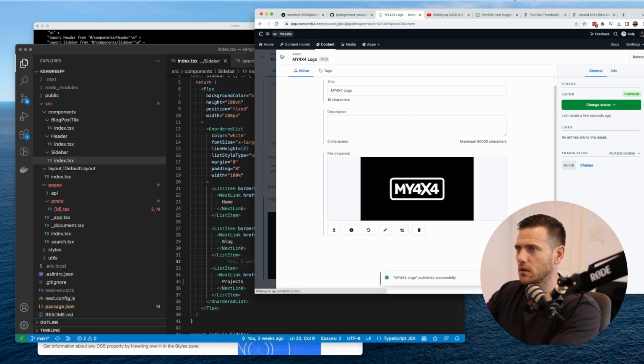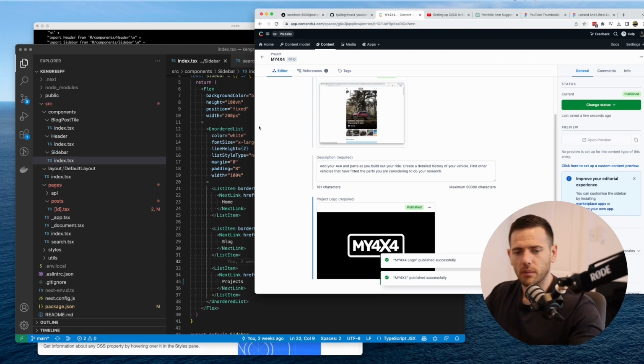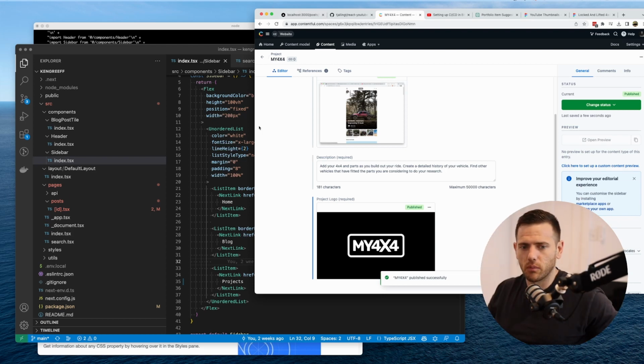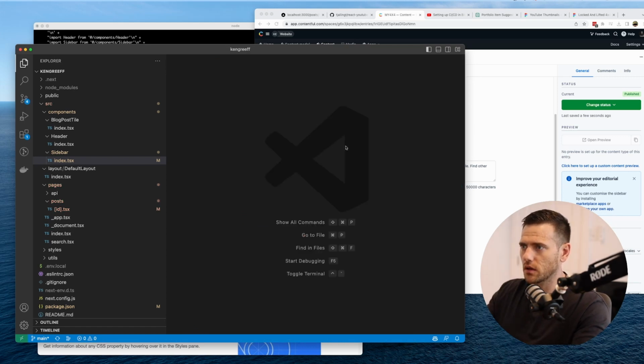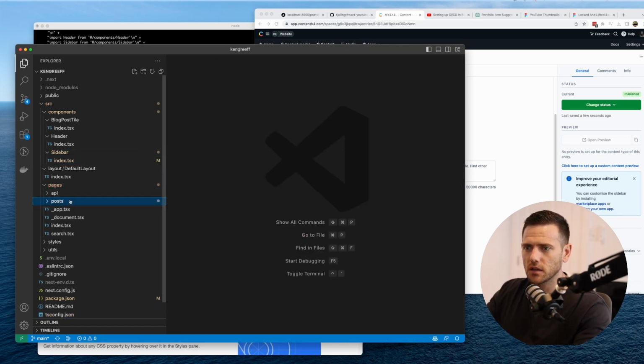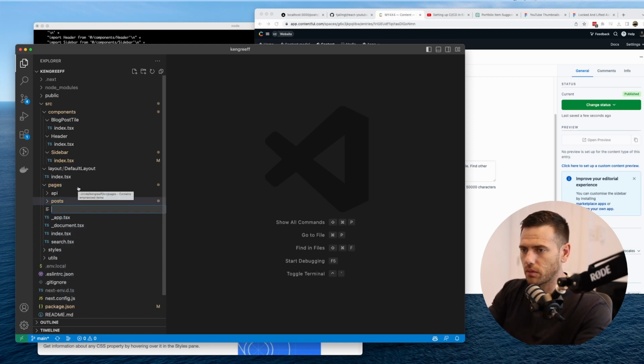Publish. Bang. Publish. Okay, so we've set up the content model now. We should have one project. So now what we can do is get started on here. I'm just going to close all these windows and we're going to go into pages. Now we're going to go into a new page, which will be called projects.